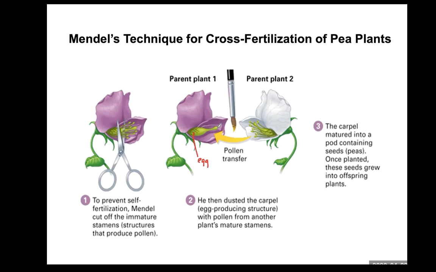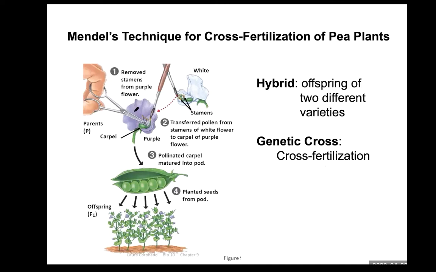We call that pollination. After pollination, the sperm and egg fertilize, and then this purple flower produces a pod, and this pod contains seeds. And then Mendel planted these seeds on the ground, and the seeds grew into offspring plants. So the offspring of two different varieties are called hybrids. So again, we call it cross-fertilization between white flower and purple flower.